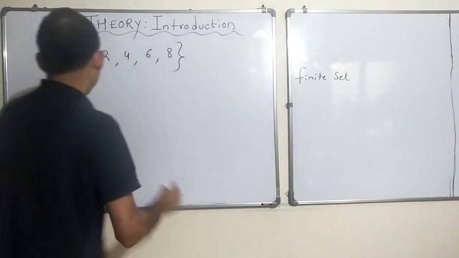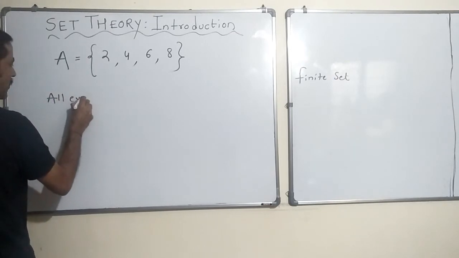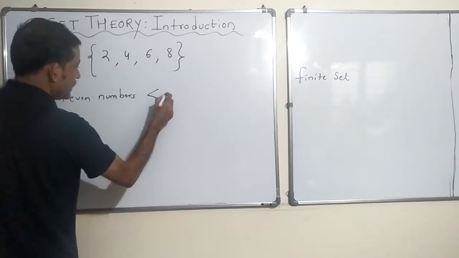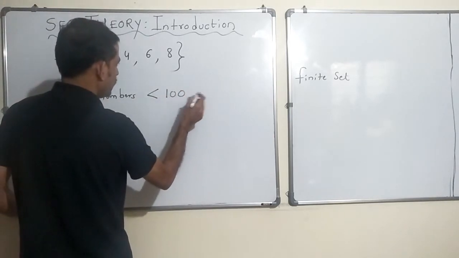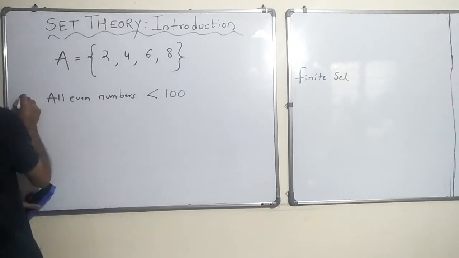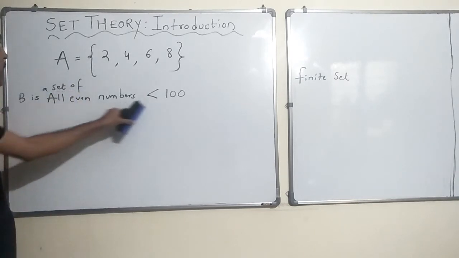Okay, so similarly, all even numbers less than 100, can we count? Let's say B is a set of all even numbers less than 100.